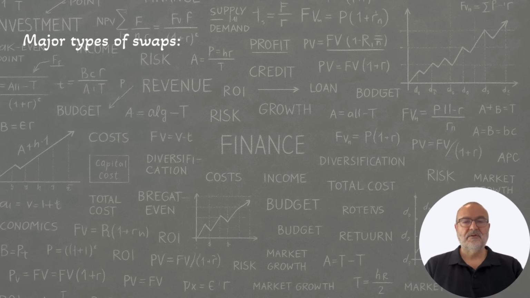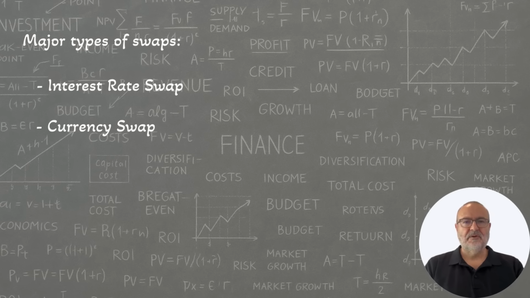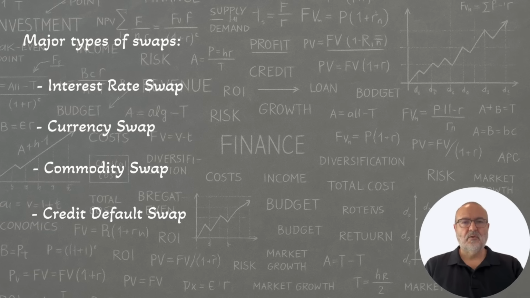Now let's look at the major types of swaps. Interest rate swap. One party pays a fixed rate, the other pays a floating rate, often tied to LIBOR or SOFR. Currency swap. Parties exchange cash flows in different currencies. Very useful for international firms. Commodity swap. One side pays a fixed price for a commodity, while the other pays the floating market price. Credit default swap, CDS, works like insurance against default. One party pays a premium, and the other compensates if a borrower defaults.